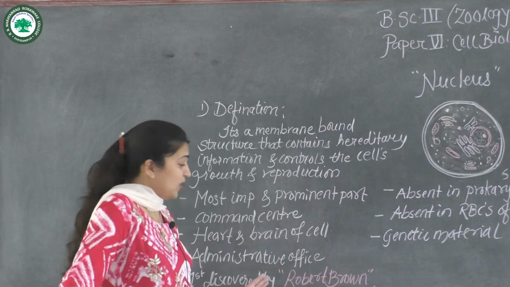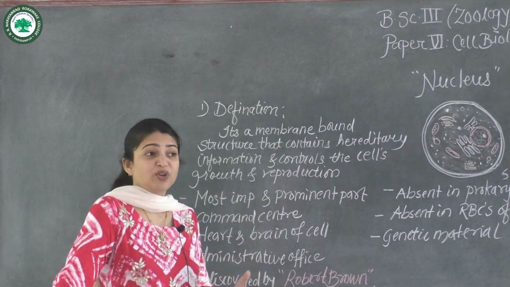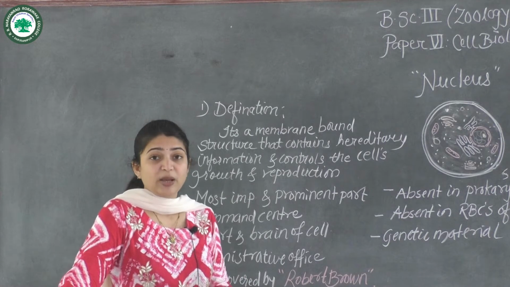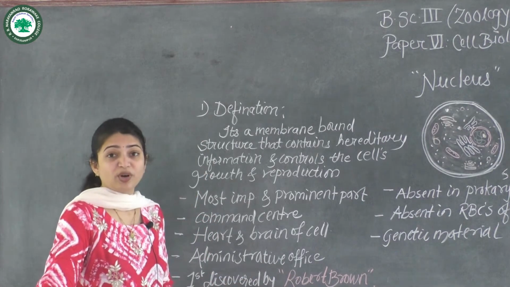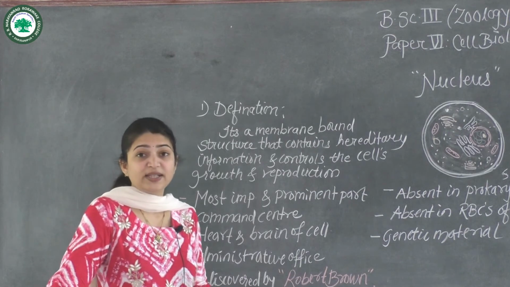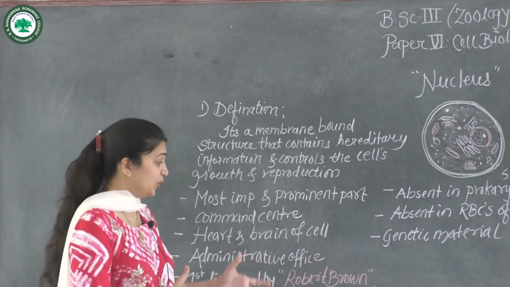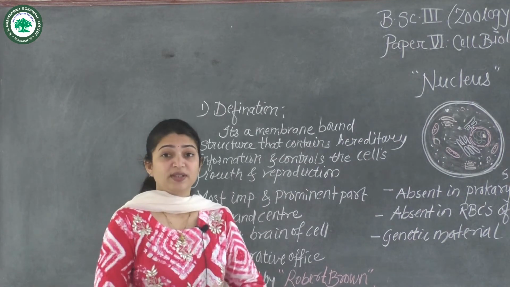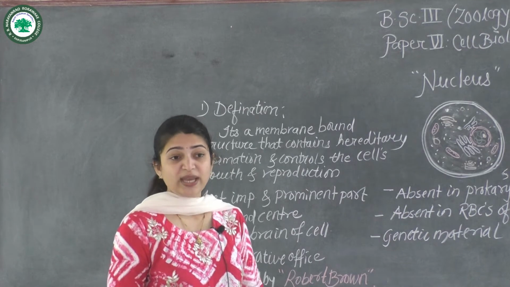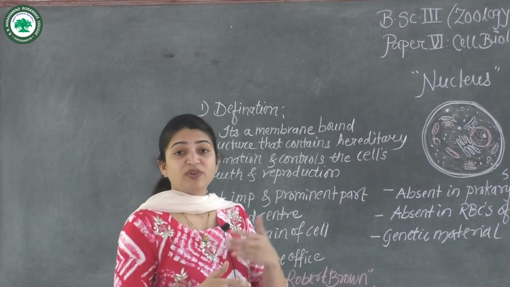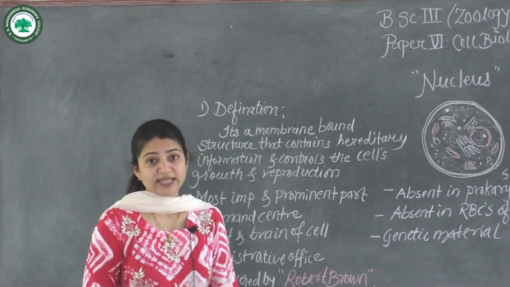This commanding, prominent structure was first discovered by a scientist called Robert Brown, a very important and eminent scientist who discovered this important cell part, the nucleus. He first observed the nucleus in plant cells, and later, after further discovery, it was observed in different kinds of eukaryotic cells.